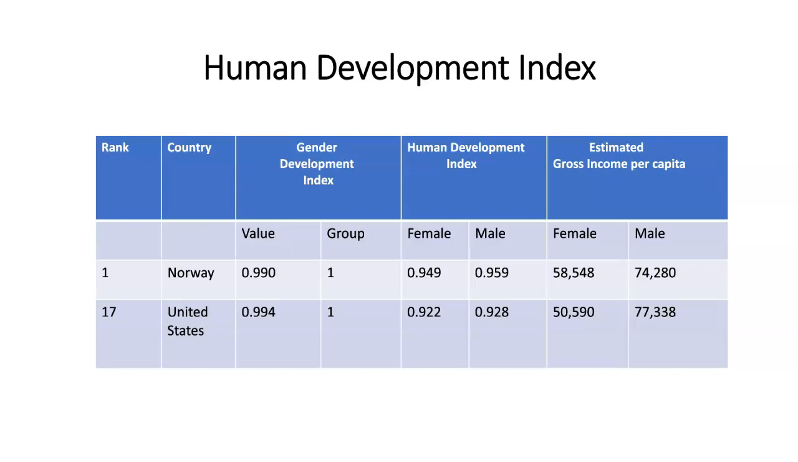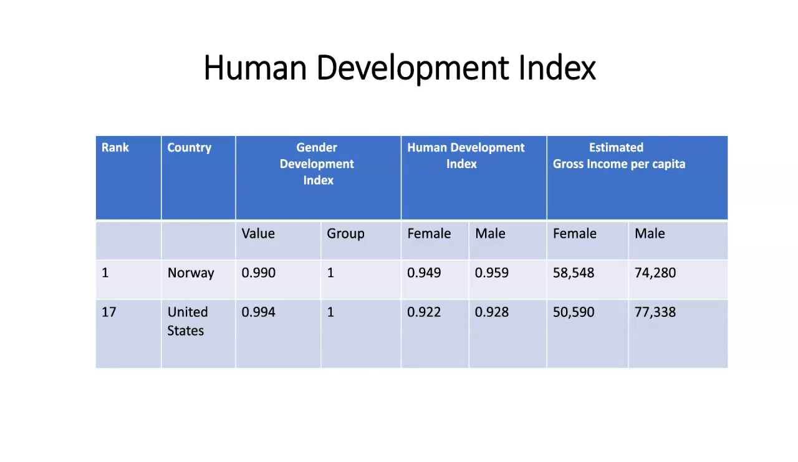On the other hand, the U.S. has a GDI of 0.994, an HDI of 0.922 for females, 0.922 for males, an estimated gross income per capita of $50,590 for females, $77,338 for males, and Norway had a ranking of 1 and the U.S. has a ranking of 17.